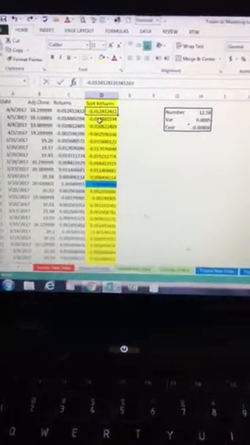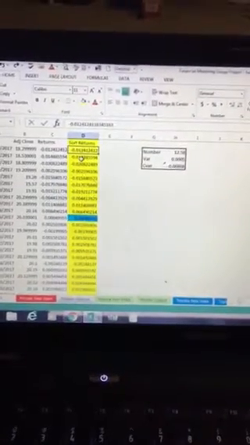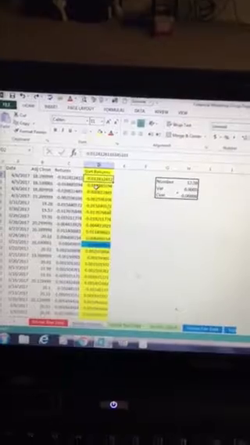Then we further sorted the items in order to calculate the VAR and CVAR. The VAR is basically the value at risk, a statistical measure used to measure the level of financial risk within a firm, or in this case, an investment portfolio over a specific time frame. In this case, we use financial data over the past 5 years to deduce the VAR.